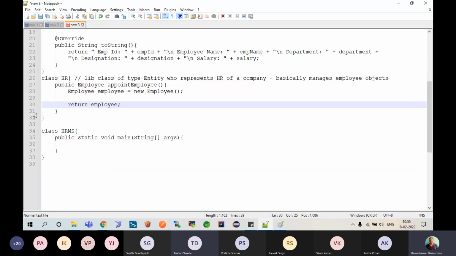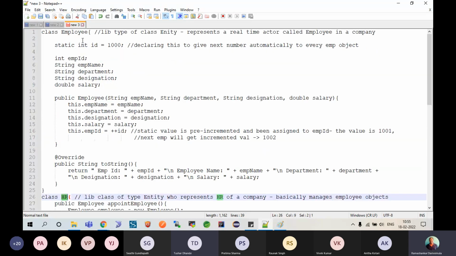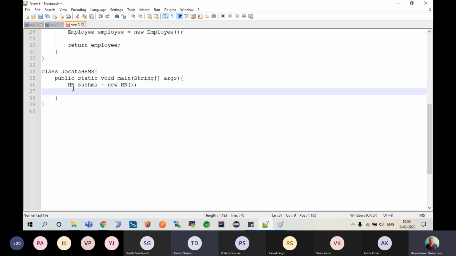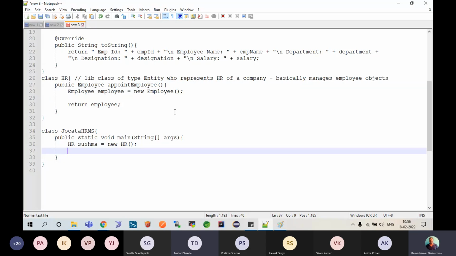And then what is the method? Appoint an employee. That's what he will be doing. So here, this HRMS will make use of HR to speak to an employee. So this is my Jokata HRMS, I could say. Here the Jokata HRMS makes use of HR. So we'll say HR. Who is our HR? Sushma Bandi, right? HR sushma equals new HR, correct or not? So they will first load Sushma into the system, and then they will ask Sushma to join and appoint an employee to the system, and then your enrollment process or onboarding process will happen.